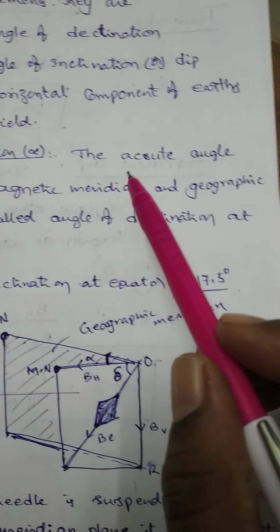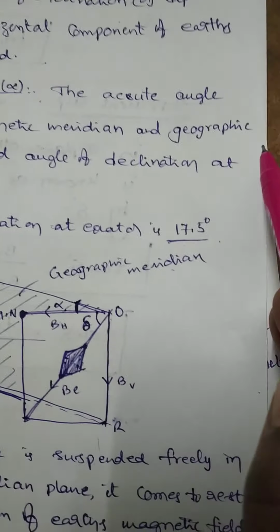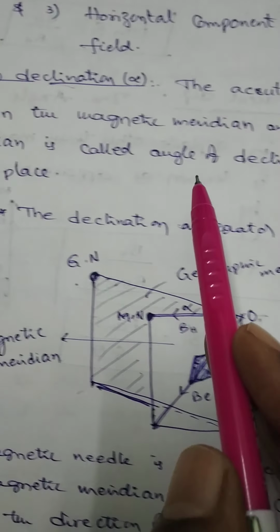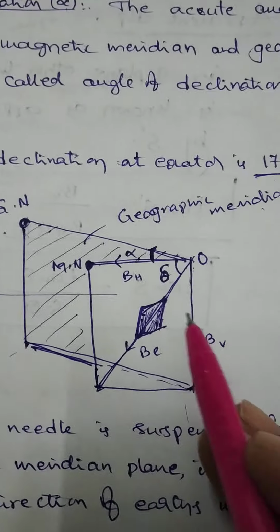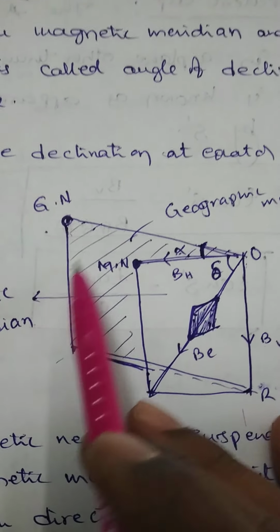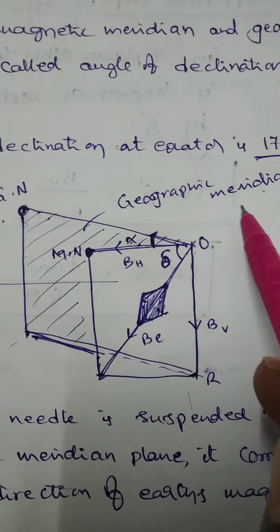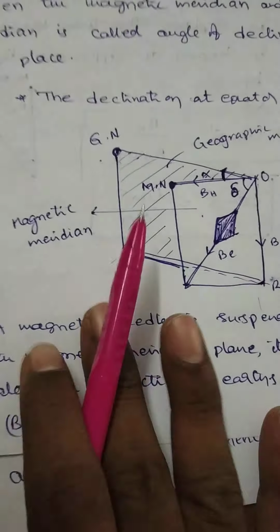Suppose the acute angle between magnetic meridian and geographic meridian at a given place is the angle of declination, represented by alpha. This dotted plane is the geographic meridian, and this plane is the magnetic meridian.